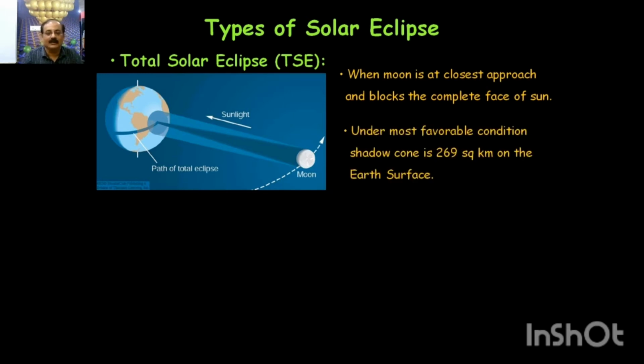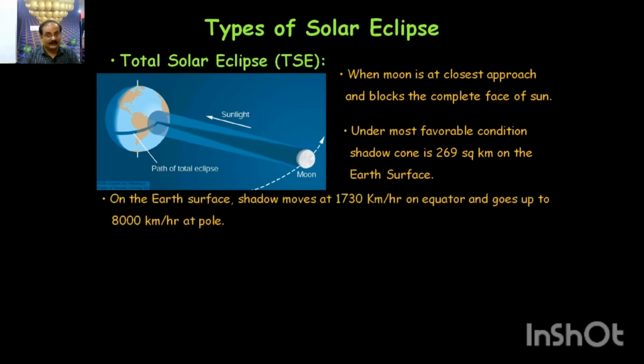Under favorable conditions, it has been estimated and found that around 269 square kilometers of the Earth's surface is traced by the shadow cone, because it is conical in shape, so it is called a shadow cone. And imagine the speed. In a car, or maybe in a plane, we have a certain speed limit, but the shadow moves at a tremendously high speed of 1730 kilometers per hour.